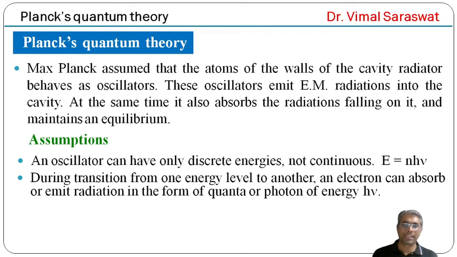During transition from one energy level to another, an electron can absorb or emit radiation in the form of quanta or photon of energy h nu. So delta E is equal to delta n into h nu. Here delta n is equal to 1, 2, 3 and so on.